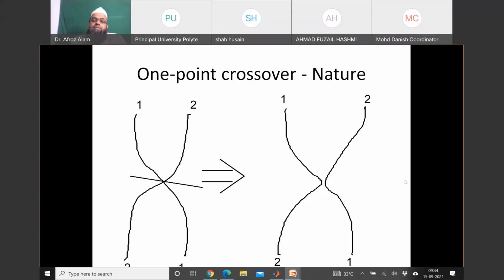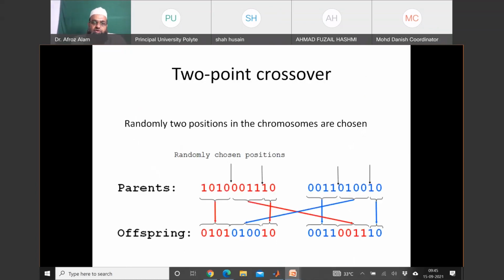So this way we have two offspring, but we don't know whether they represent feasible solutions, or whether they are giving us a better solution or not. That will be decided after evaluation of the fitnesses. Before evaluation of fitnesses, we are about to achieve our next target, that is exploration with the help of mutation, which will be discussed later. So far we have discussed 1-point crossover. Then we will discuss 2-point crossover.